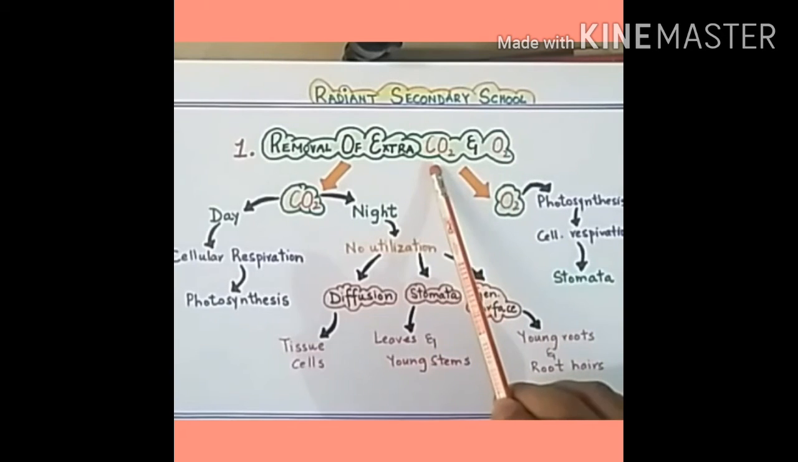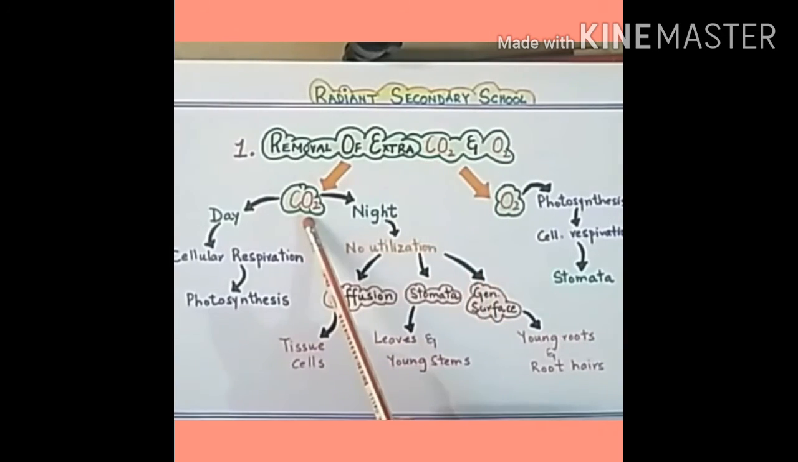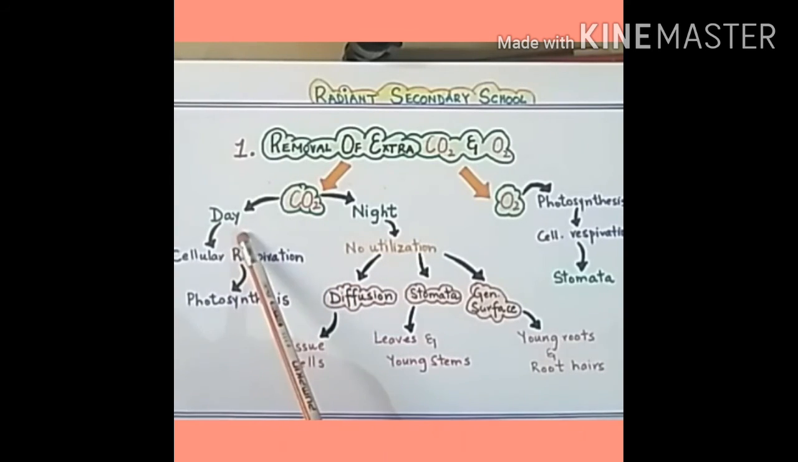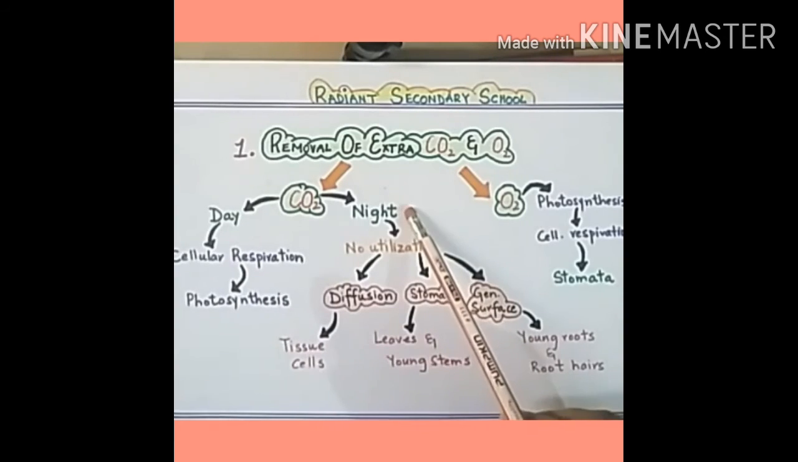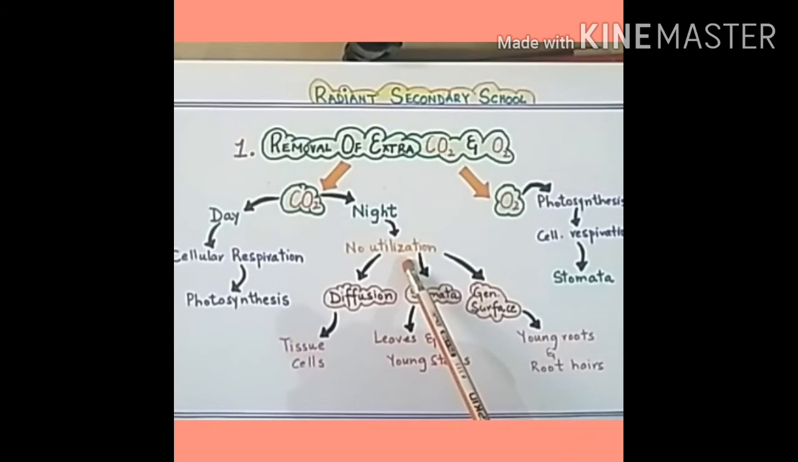But first we will discuss how plants remove extra carbon dioxide. As you know that carbon dioxide is produced during daytime in the process of cellular respiration and it is used in photosynthesis. So during daytime, carbon dioxide is not a waste product. But at night, when there is no photosynthesis, there is no utilization of carbon dioxide. And plants remove this extra carbon dioxide through various processes.